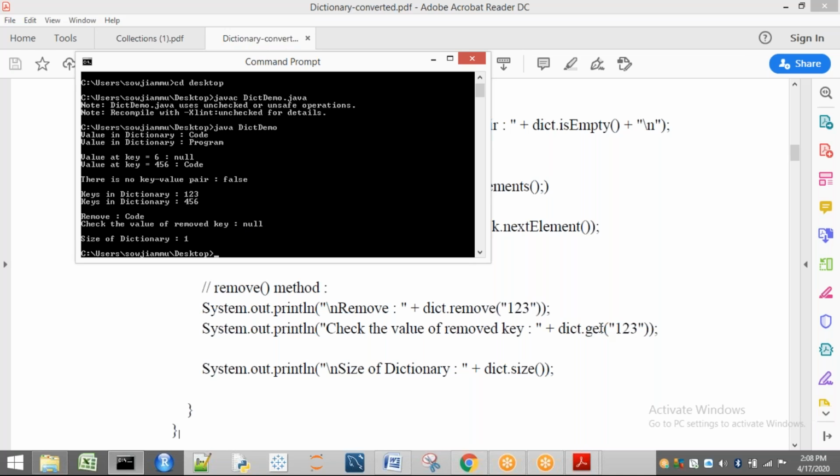Again, if I give a key to the get method, it's going to give me the value. If I ask get of 1, 2, 3, is there anything for 1, 2, 3? No, nothing is there, so you are going to get null here. Next, what is the size of the dictionary? Only one. 1, 2, 3 has already been removed.